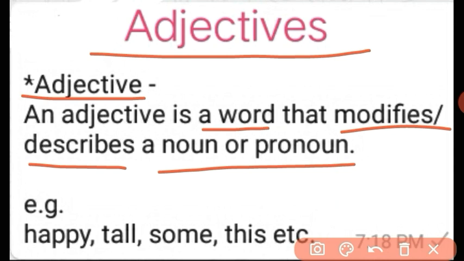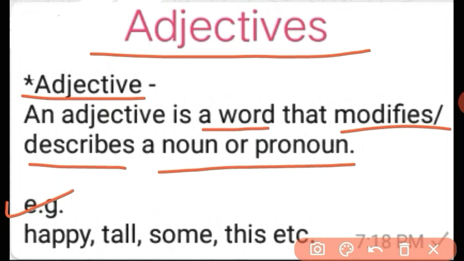Let me tell you in another way. An adjective is a word that gives information about a noun or pronoun. Here are examples of adjectives: happy, tall, some, this, etc.